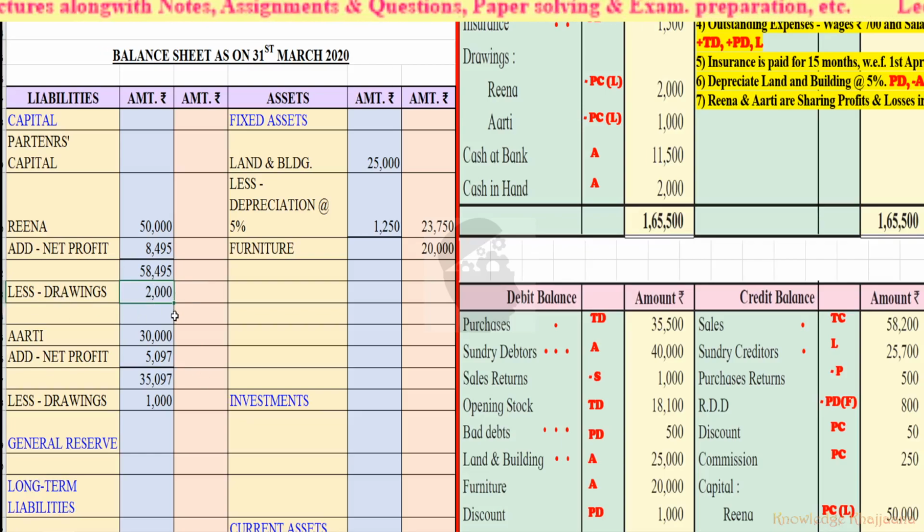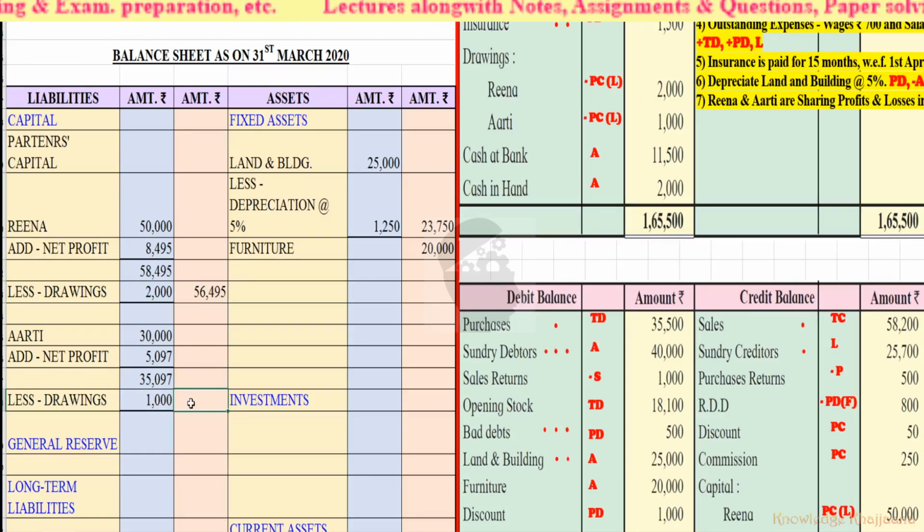So Reena's drawing was rupees 2,000, so we will deduct it, and Reena's final capital will be rupees 56,495. Very easy. 58,495 minus 2,000 is equal to 56,495. Okay. Similarly, Aarti's capital was 35,097 minus her drawings. So Aarti's total capital will become 34,097. Okay, this is Aarti's capital.